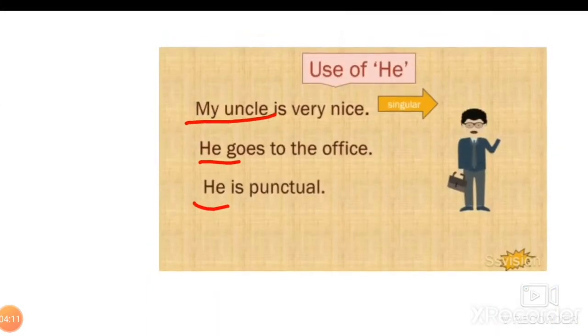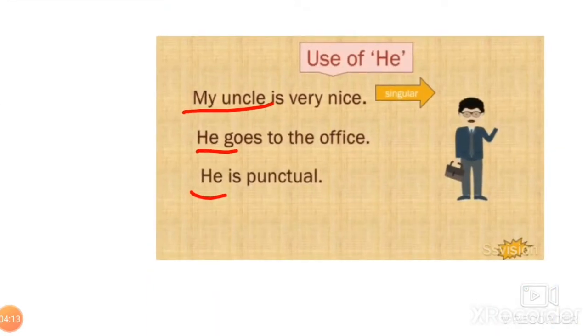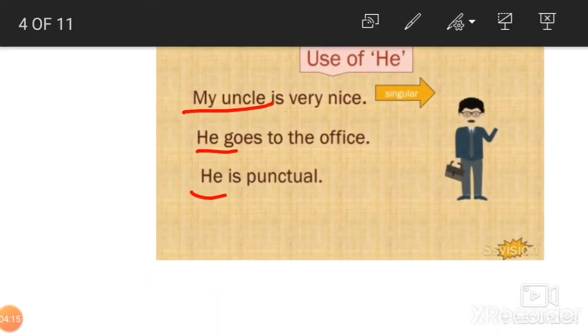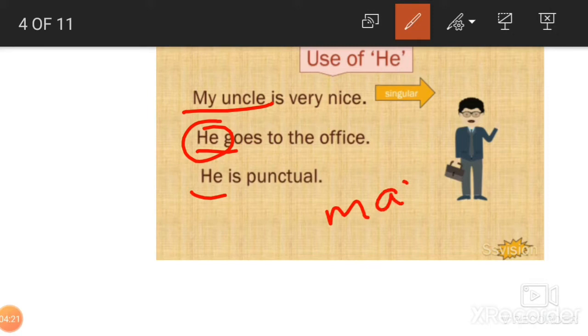Sorry, I forgot to tell you that the he, you have learned in standard 1, beta, that he is a pronoun which is used in place of any person like a man or a boy. When you're talking about a man or a boy, your papa, your brother, your uncle, they are all he.